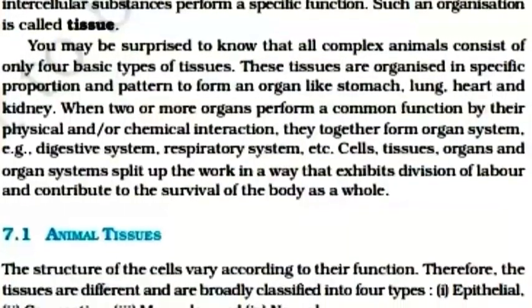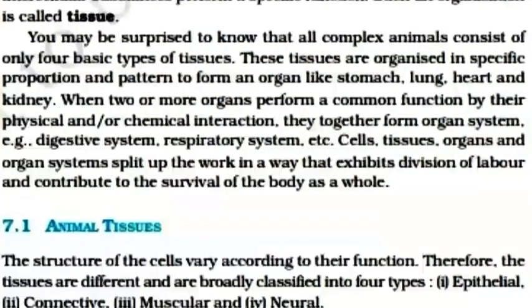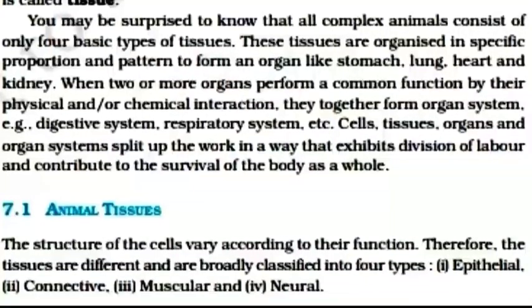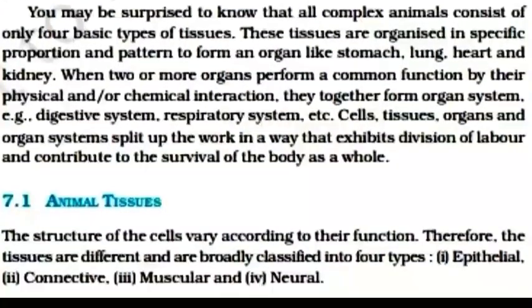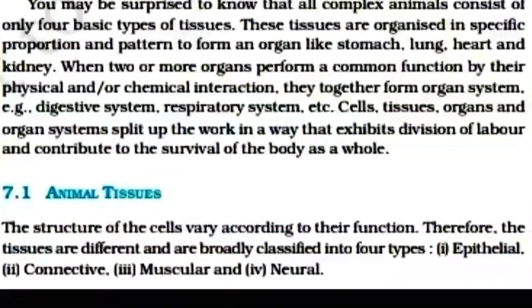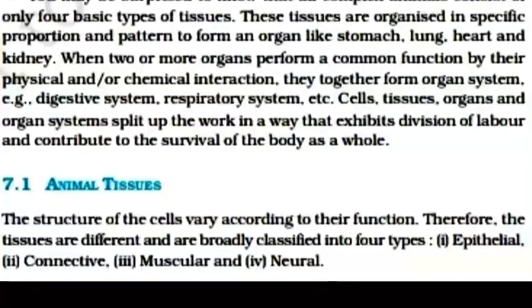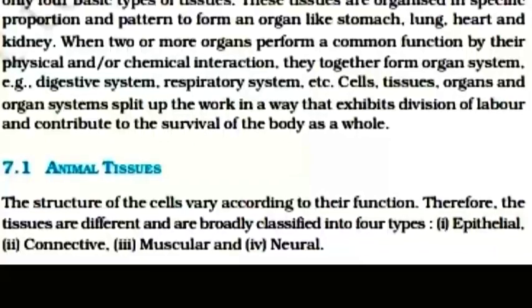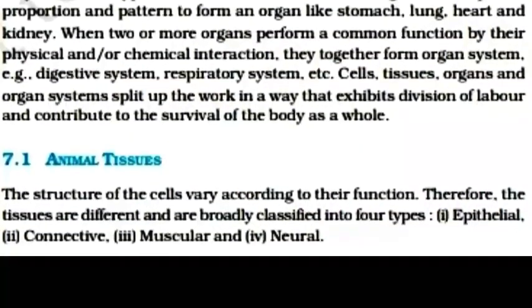Example: digestive system, respiratory system, etc. Cells, tissues, organs and organ systems split up the work in a way that exhibits division of labor and contributes to survival of the body as a whole.